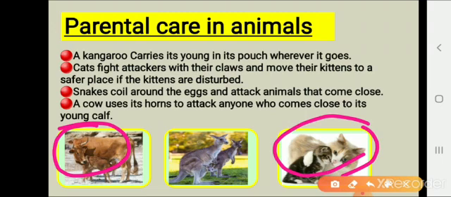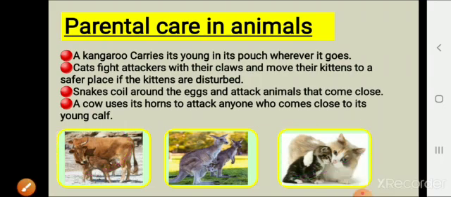So, my dear children, your parents took a lot of care to raise you from the day you were born to this day. So, you should respect them. Okay? You should respect your parents and your elders. Now, let's move to our activity part.